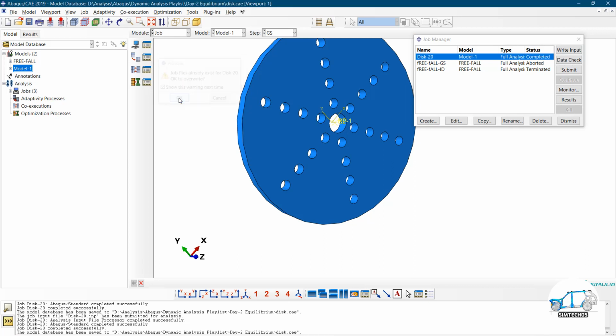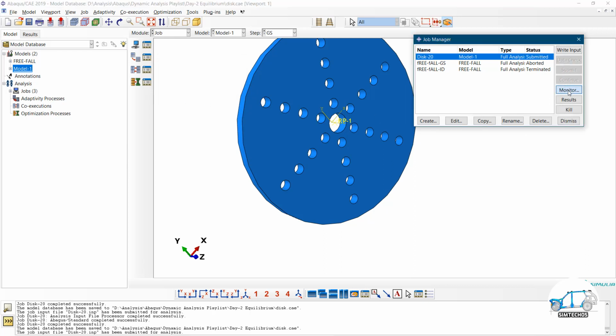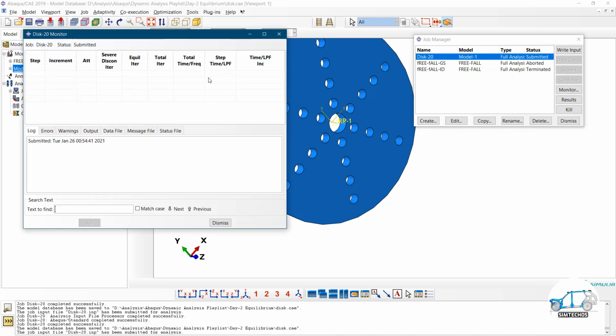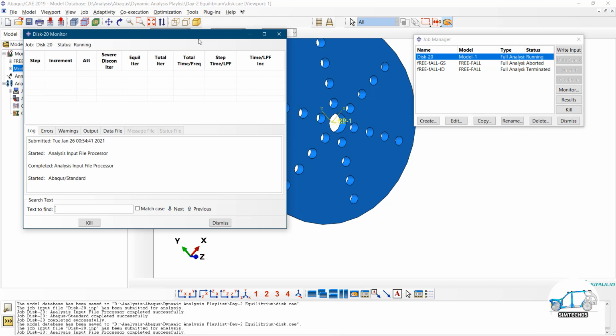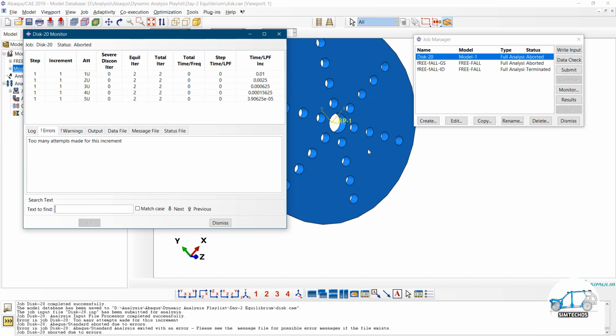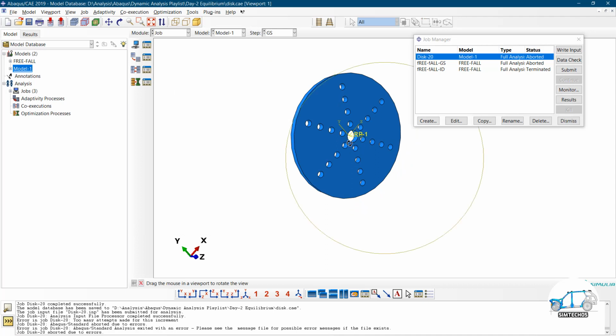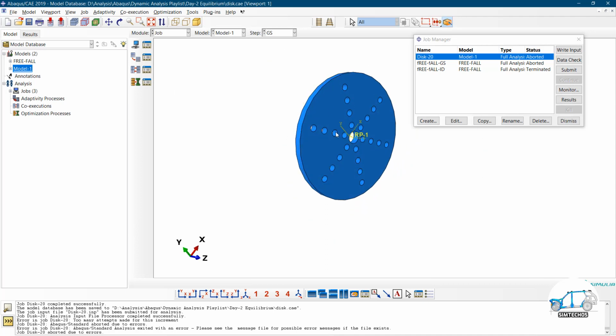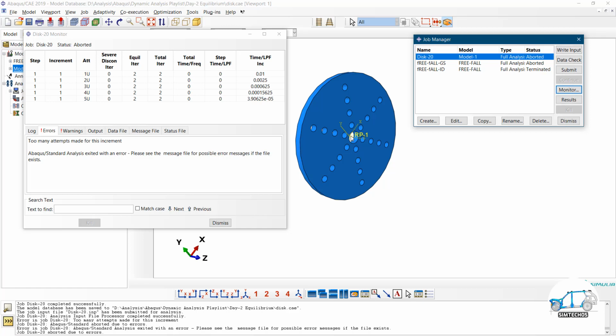Disk 20 model. What will happen? Our solution will not converge. Why will it not converge? Because, as I told you, the model does not have the inertia effect since it is a static step, and it is not even fully constrained. Why is it not fully constrained? This model is free in the x, y and z directions, as well as free to rotate along the y and z directions. So we have lots of degrees of freedom that are not constrained. That is why this particular error will occur.